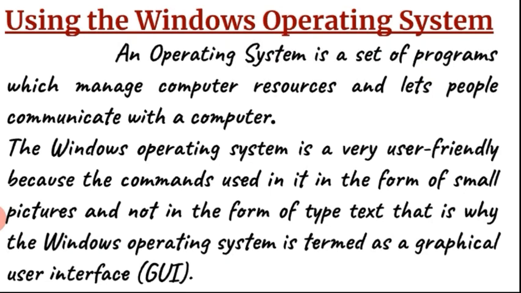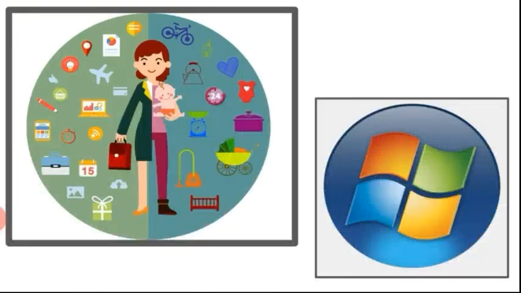Students, I am going to show you two pictures. See, are you able to see two pictures? In first picture, one mother is there and she is carrying her child and doing different works. But in second picture, one logo is there of Windows. So students, at our home, our mother manages all the affairs. She is in charge of cooking food, taking care of washing and cleaning. We can say that our mother is the operating system of our home.